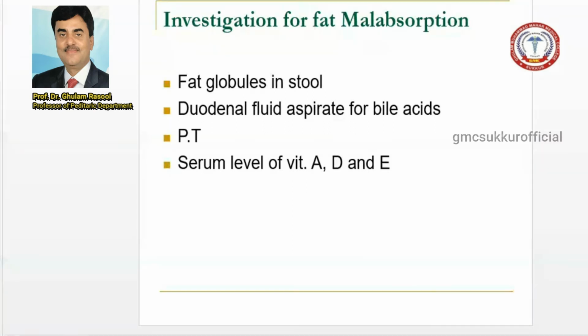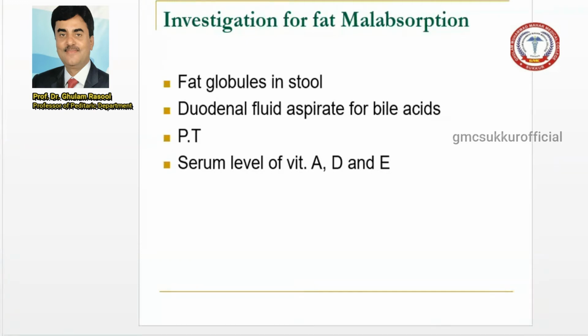This is also done in the pediatric age group as well as adults. In children, they are given a 5 gram dose of D-xylose and a blood sample is collected 1 hour after the dose is given.